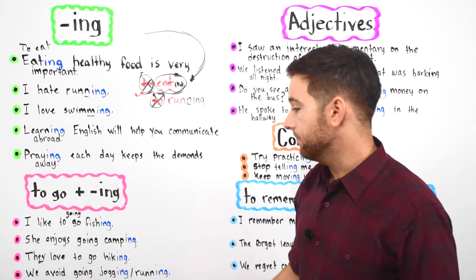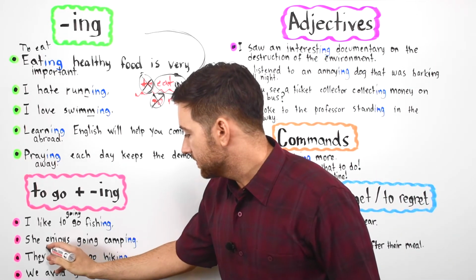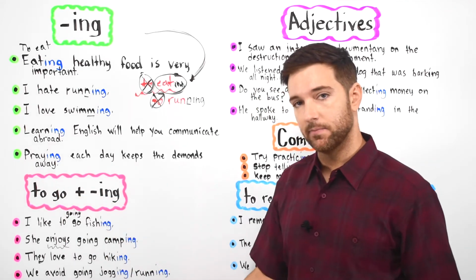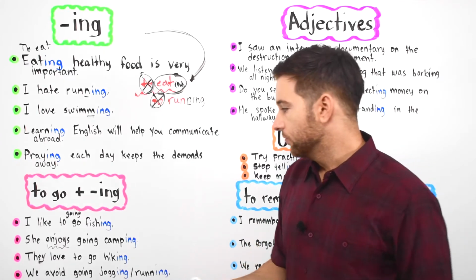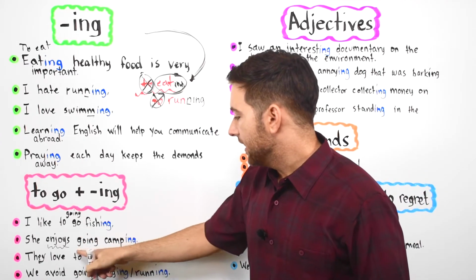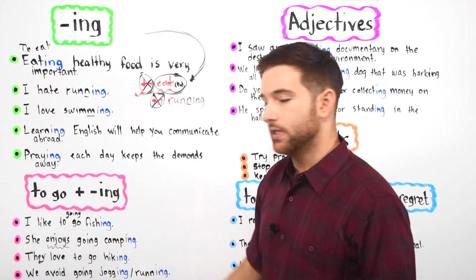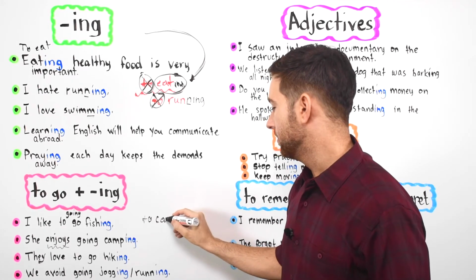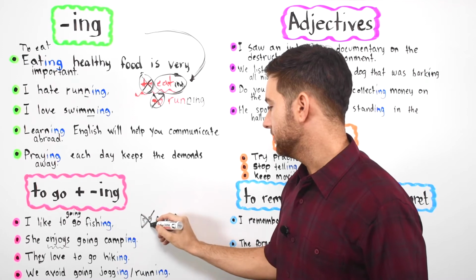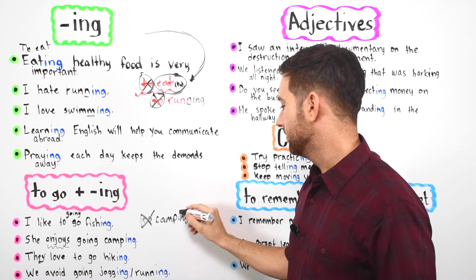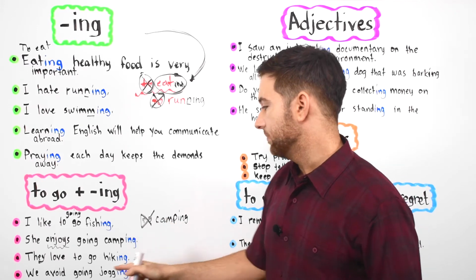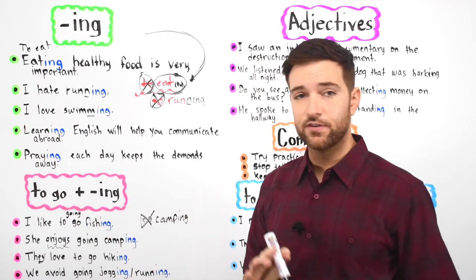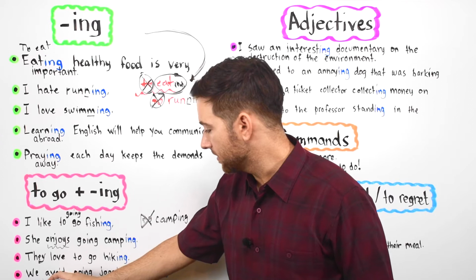She enjoys going camping. Now, we have a verb here, it's enjoy. Now, when you have the verb enjoy, you cannot use to go after. It's one of these special cases where you can only use ing afterwards. So, she enjoys going camping, coming from the verb to camp, right? To camp, get rid of the to, add ing. So it's to go camping, but after enjoy you have to say going. You cannot say to go. There's a couple verbs like this, including one right here that we'll talk about right now.